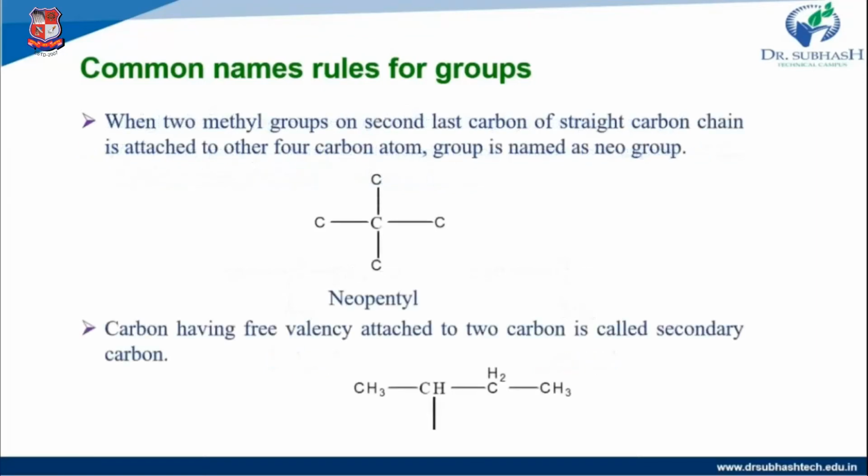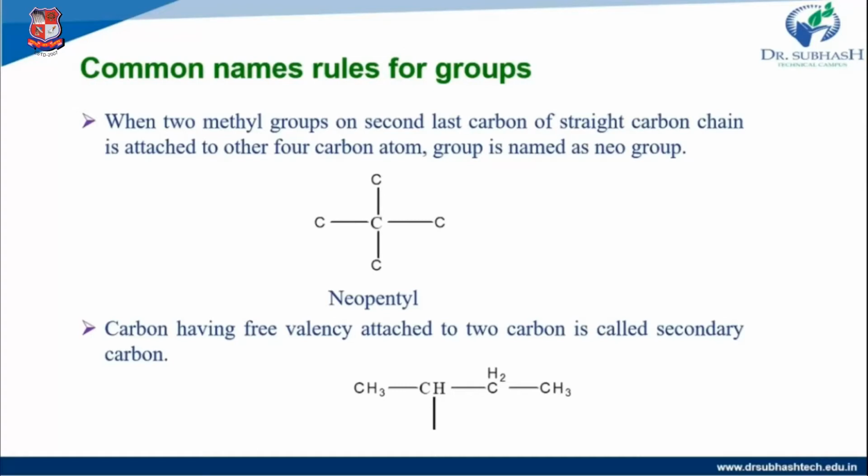And then the third rule is when 2 methyl groups are on the second last carbon of the straight chain, attached with the other 4 carbons, the grouping name is neo group. In simple words, one carbon is attached with the other 4 carbons, that is called neopentyl. If 5 carbons are present, then this structure's naming is neopentyl. The prefix added is neo, where a carbon is attached with the other carbons.